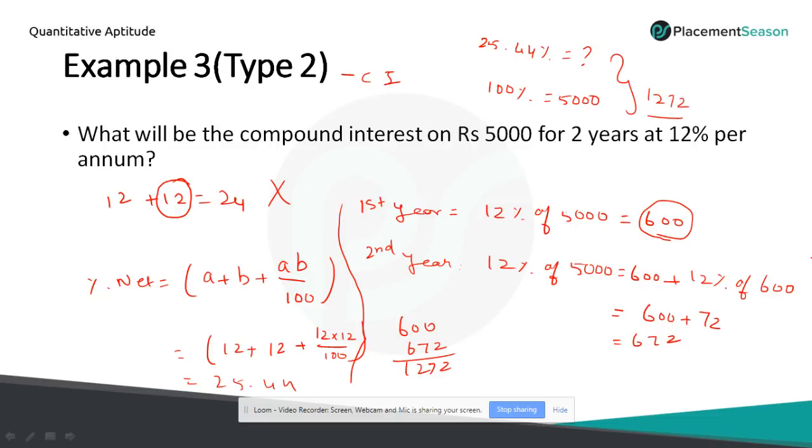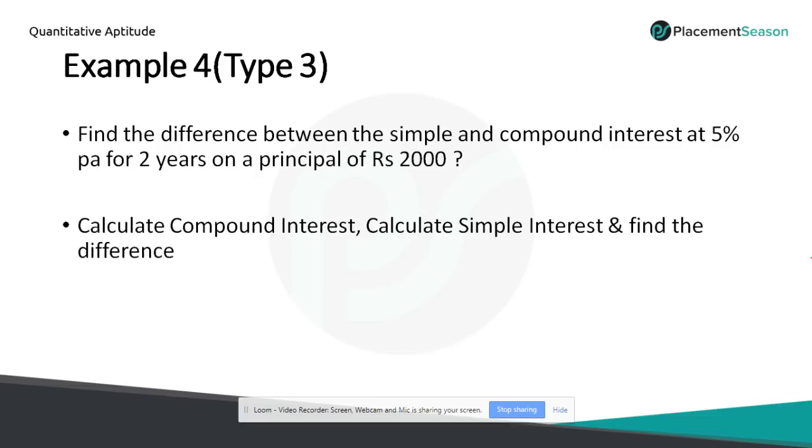Okay. So let's move on to type 3. First understand the question and then I will explain type 3. Find the difference between simple and compound interest at 5% per annum for 2 years on a principal of 2,000 rupees. So they have given principal 2,000 rupees, the number of years is 2 years, and interest is 5%. They asked to find the difference between simple and compound interest.